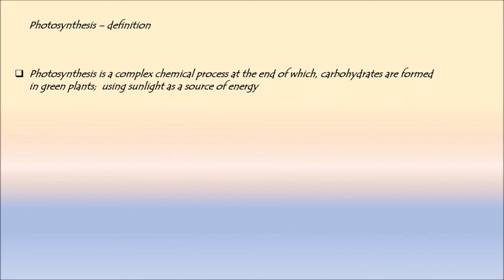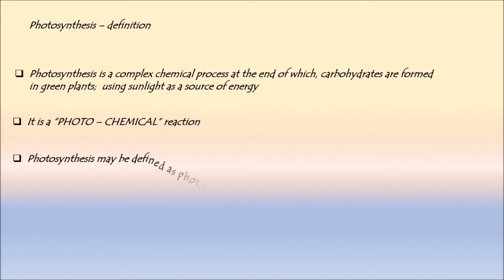So this is the first definition of photosynthesis. It is a photochemical reaction. Photo means light, and chemical reactions we all know undergo chemical processes.